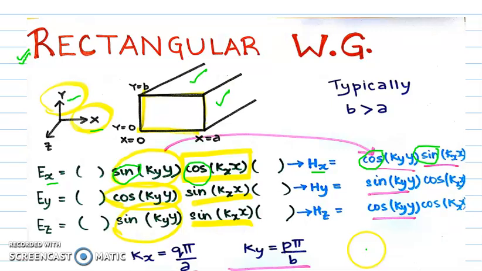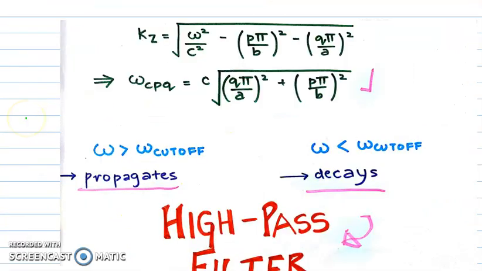Applying boundary conditions at y equal to b and x equal to a, we define the PQ mode of a waveguide, which is dealt with later on in the video. The analysis can be repeated for a rectangular waveguide as well. That is, we derive the dispersion relation.